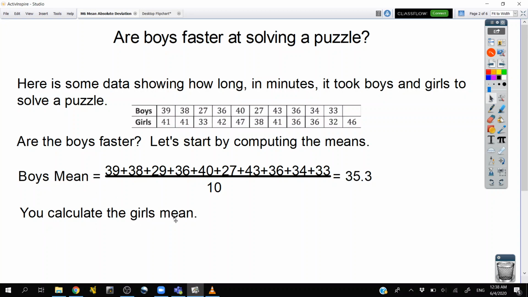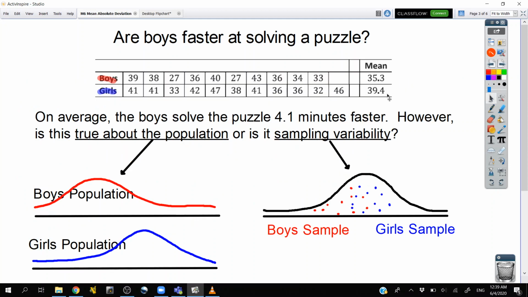I'll give you a minute. It shouldn't take you that long. Go ahead and pause the video and find out how long it took the girls on average to complete the puzzle. All right, I'm assuming you have a mean for the girls and the boys. And so when we go on, we'd see they each have their own means, and the girls on average solve the puzzle 4 minutes slower, or 4.1 minutes. So I said that here. On average, the boys solve the puzzle 4.1 minutes faster.